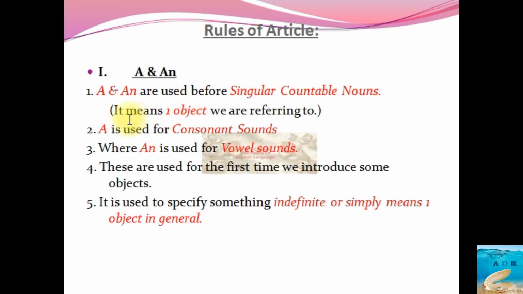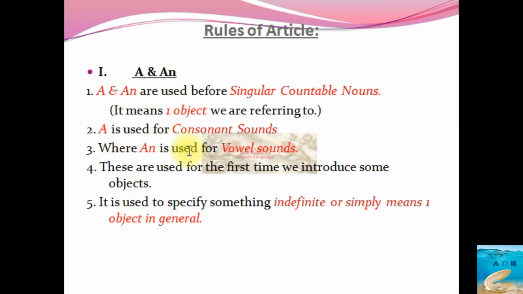So the first rule is, for the singular countable noun we are supposed to use, for example, a boy, an apple, an elephant. So if it is one or singular, we are supposed to use a or an.